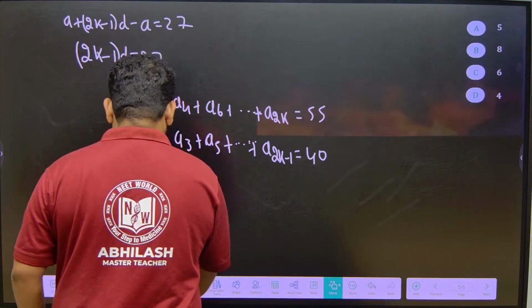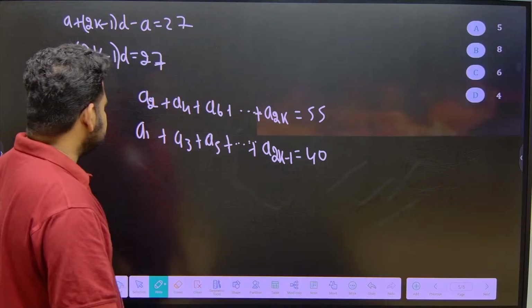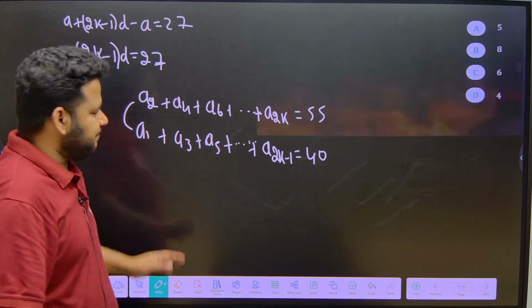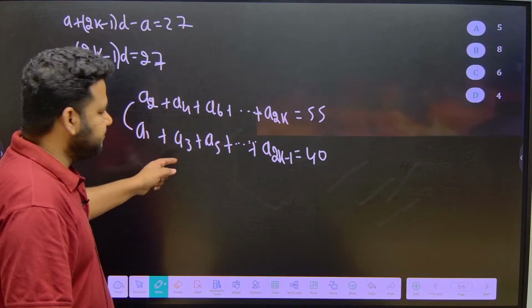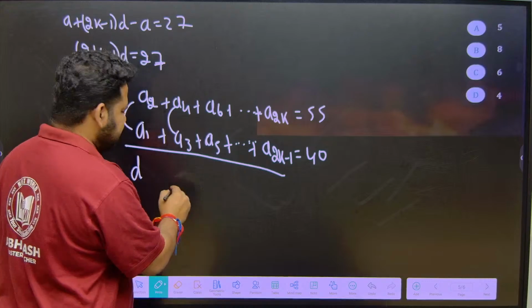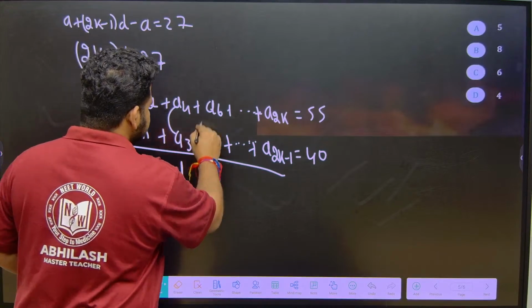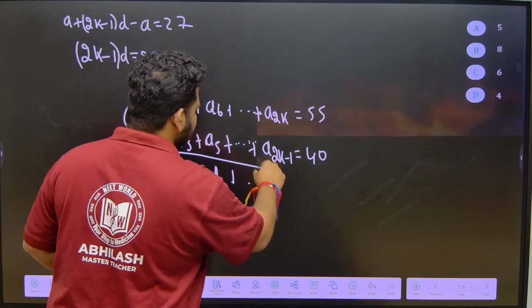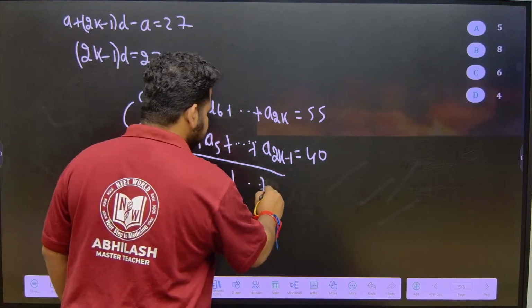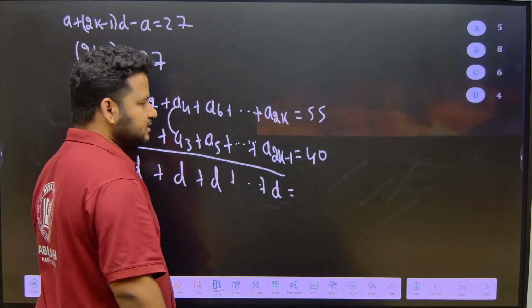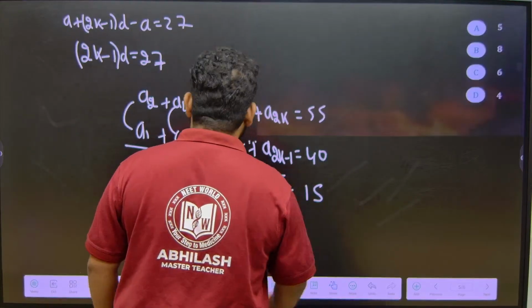Now have a look at this. A2 minus A1, by definition of AP, is nothing but D. A4 minus A3 is D. A6 minus A5 is D. Similarly, A2k minus A2k minus 1 will also be D. So 55 minus 40 is 15.